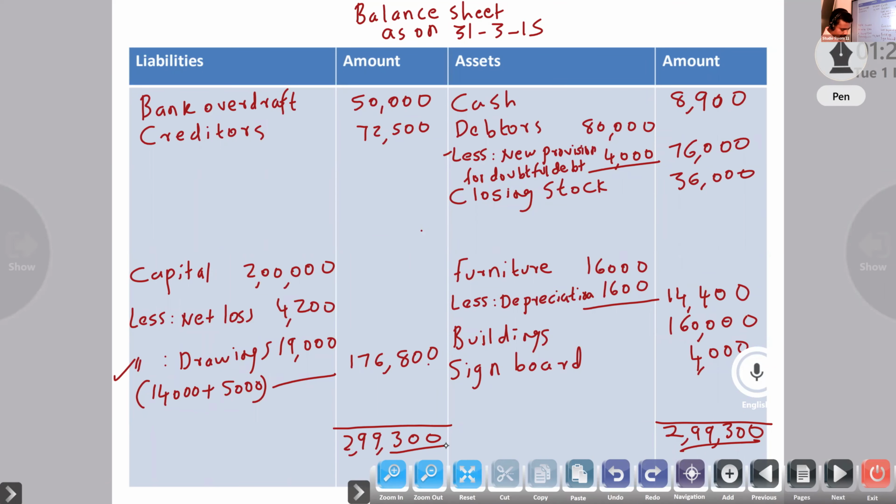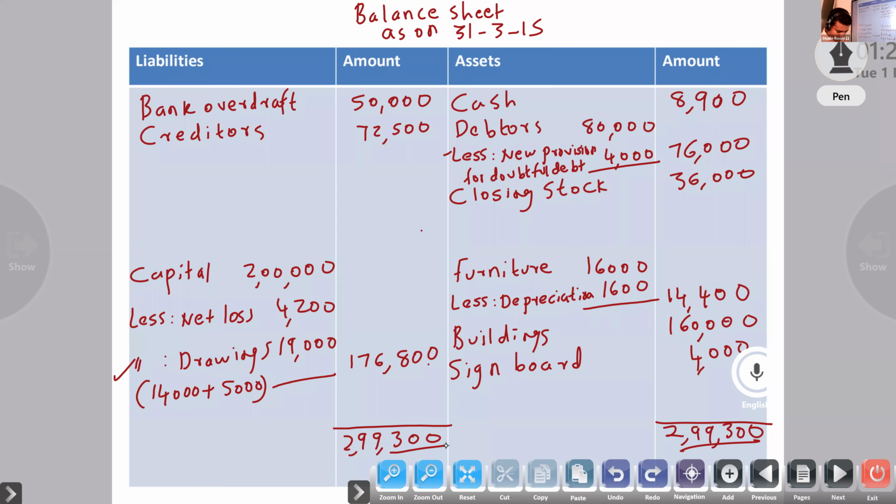Then depreciation on machinery and building, profit and loss account debit side, and from balance sheet asset you minus. Outstanding insurance, add to insurance and show on the balance sheet liabilities side.